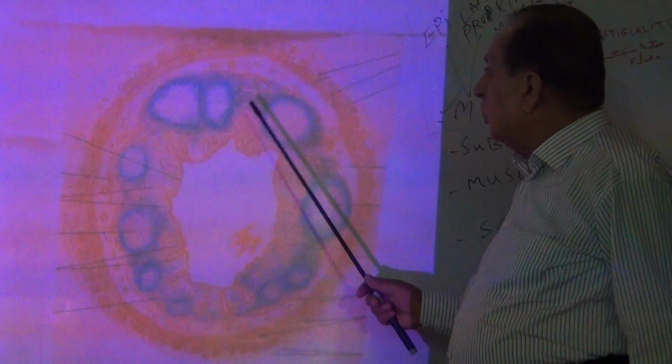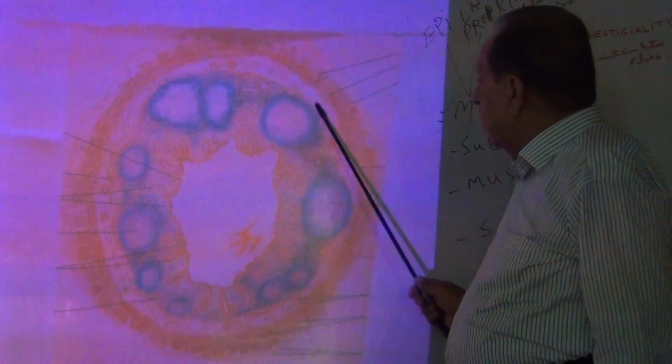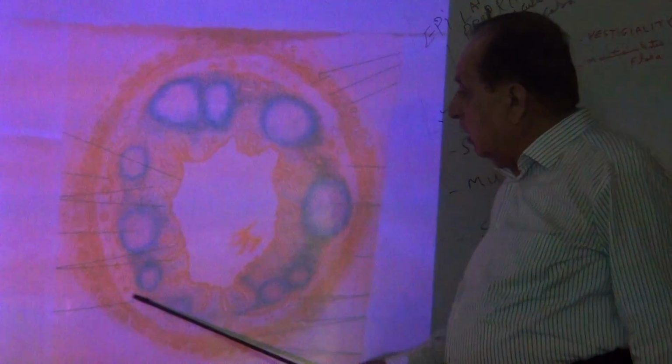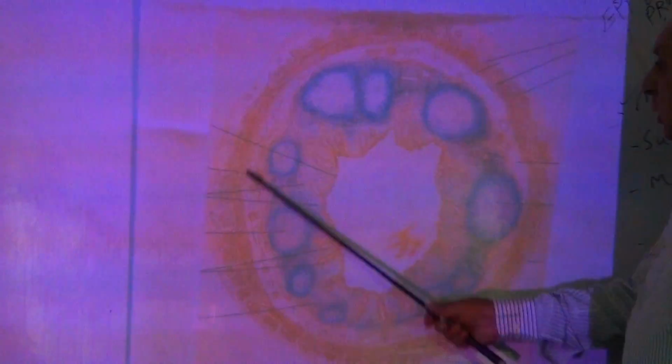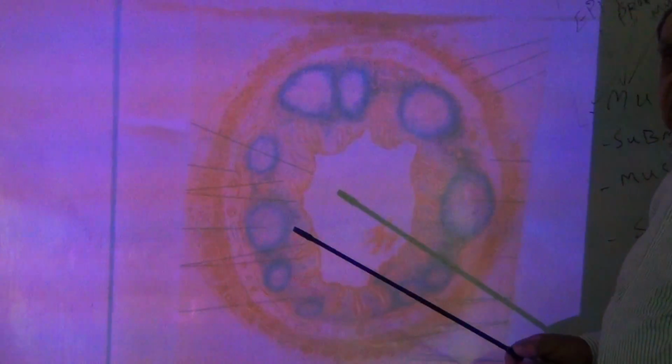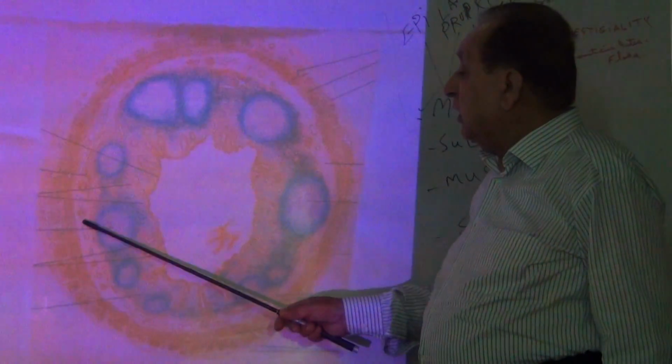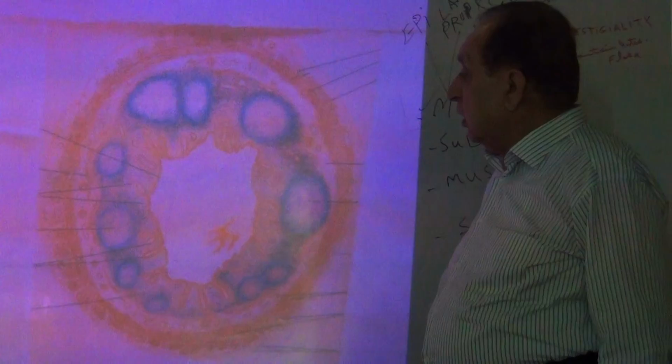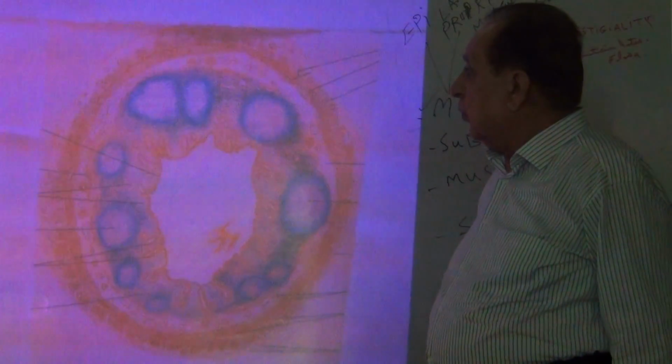Then outer to the mucosa, this layer is the submucosa, and the submucosa contains fat cells, blood vessels and nerves.